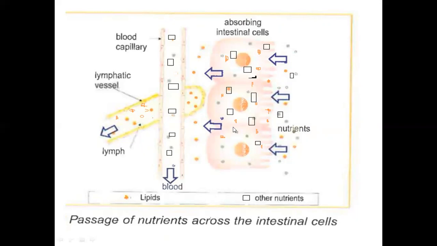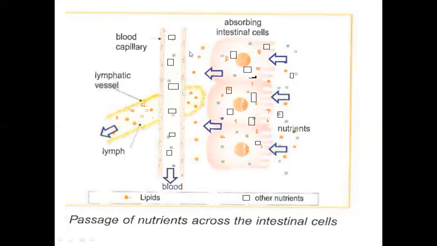Okay? So مثل ما قلنا all nutrients pass into the blood مثل ما شفنا nutrients اللي هن the small rectangles pass into the blood. This is the blood.